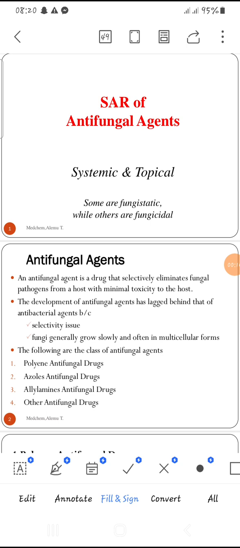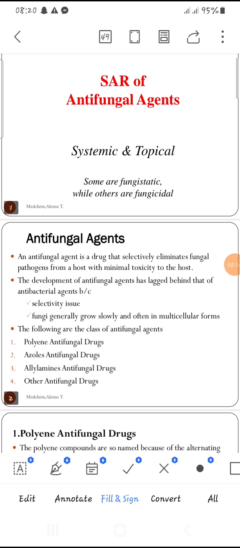This is the medicinal chemistry of antifungal agents. We will see the structure activity relationship of some antifungal agents.